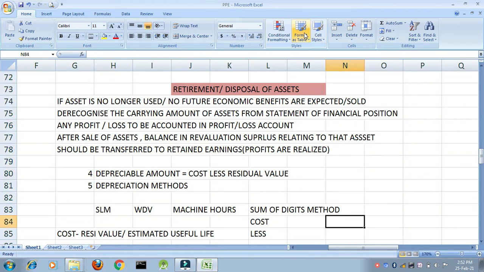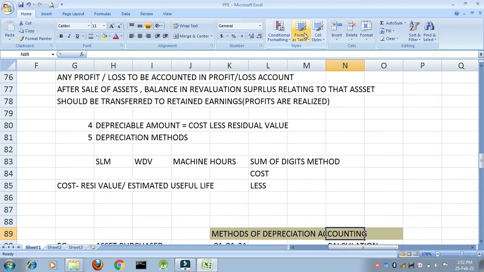Next topic is depreciation. What do you mean by depreciation? It is a charge on assets. I will explain it to you with the help of an example. Suppose I am buying an asset of 10 lakh rupees. The asset will be used for 10 years. So this 10 lakh is an expenditure for 10 years, right?